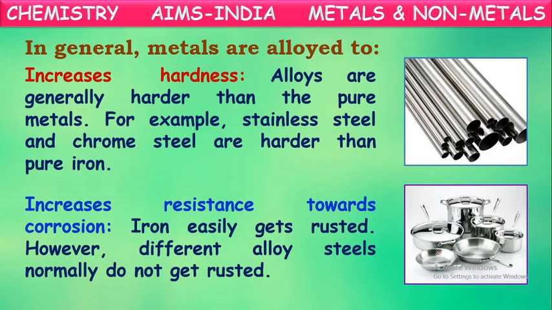So that iron is becoming stainless. That is why we call that stainless steel. Here stain is nothing but rusting. Stainless means no rust. So the steel which won't get rust is called stainless steel. In this way, for controlling rusting or corrosion, metals like iron are alloyed and made into steels.